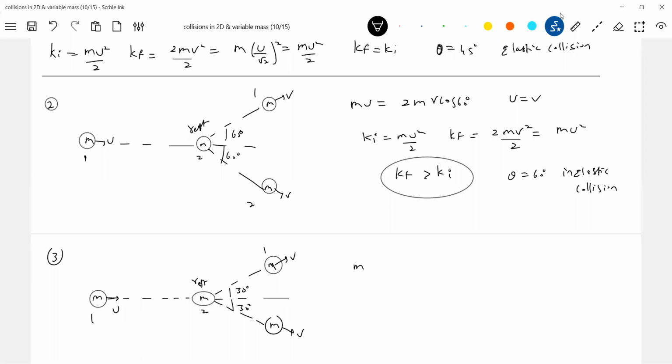Then applying conservation of momentum, mu equals 2mv cos 30 degrees. So u is equal to v root 3. Then initial kinetic energy is mu square by 2. Final kinetic energy is 2mv square by 2.